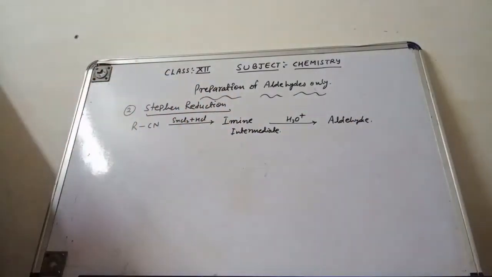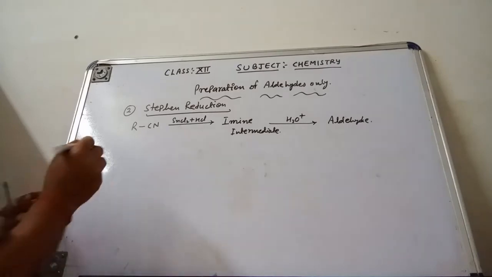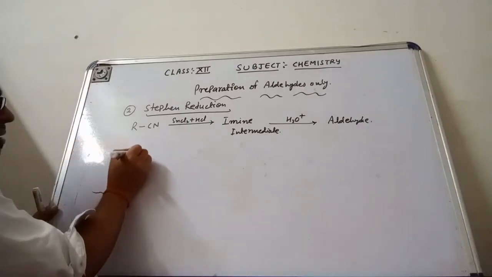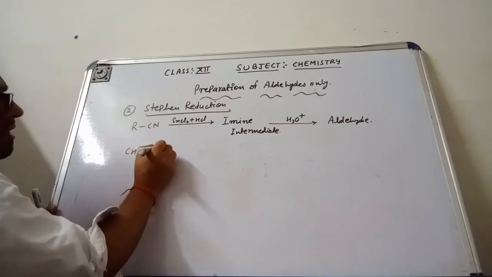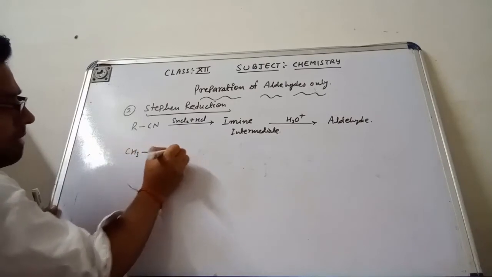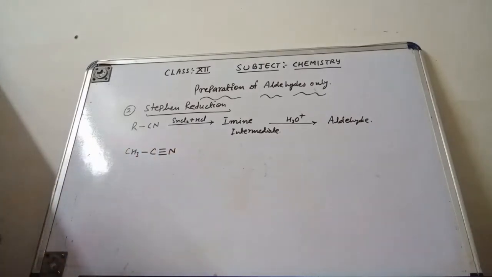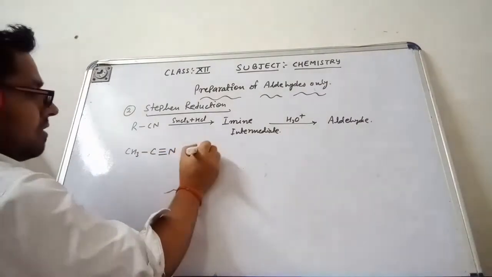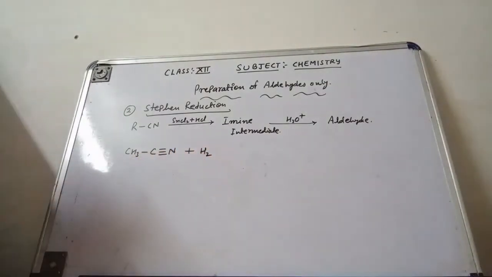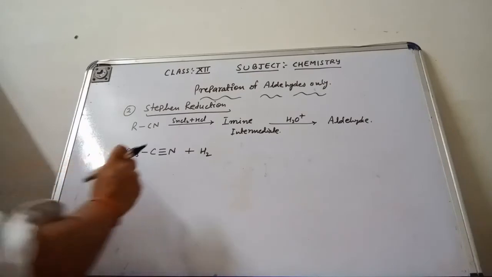If I discuss with you from an example, then this is very simple. Like I am having here CH3 single bond C, and I know a triple bond will be present in the cyano group. It is going to react with H2. Now the same process is going on here.